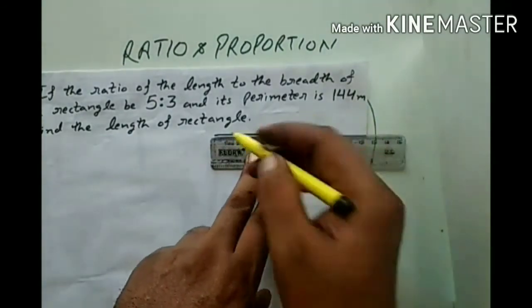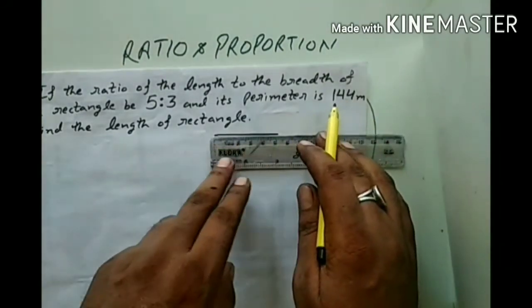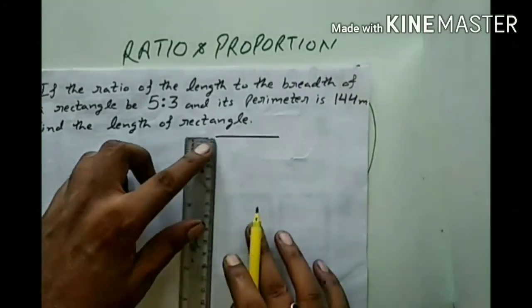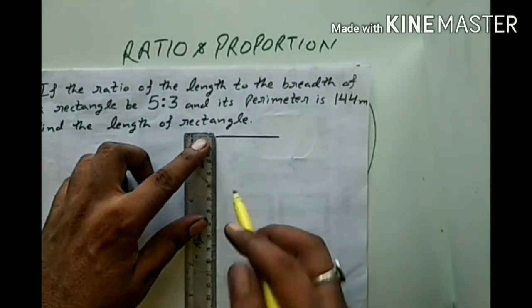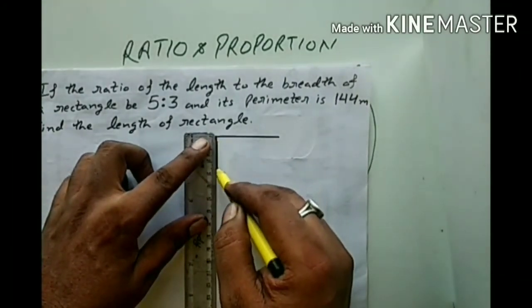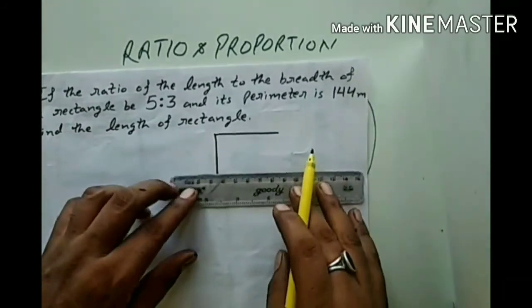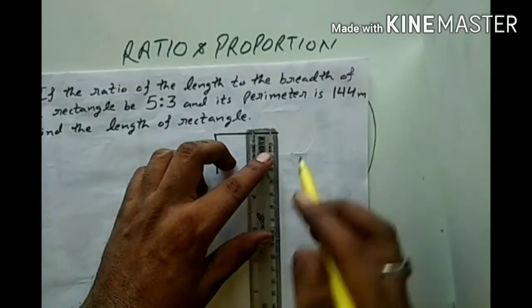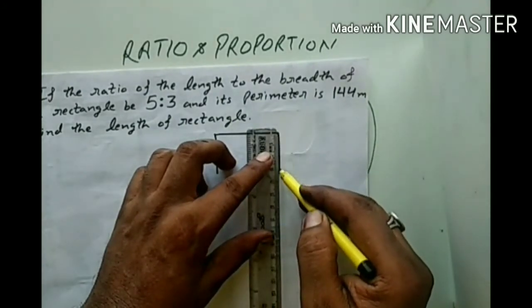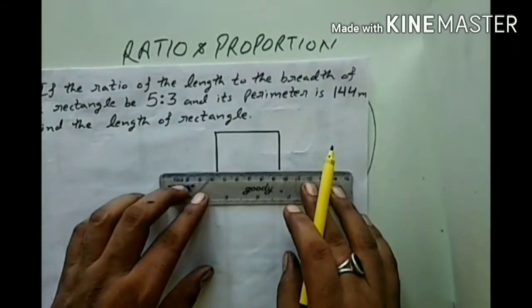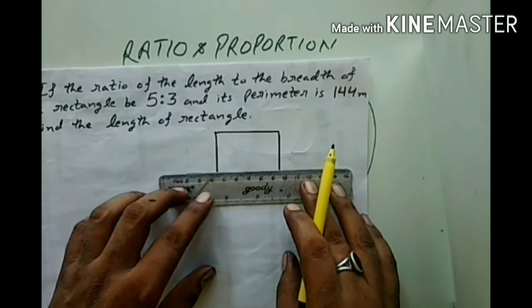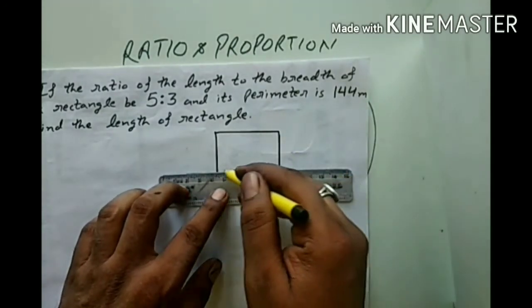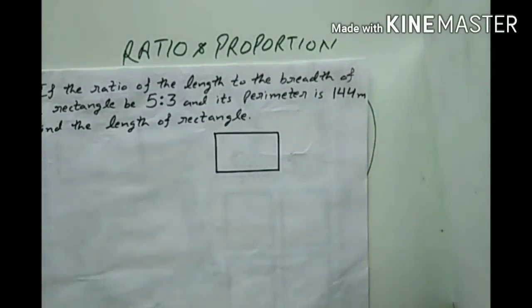As you see, I take the length as 5 and the breadth as 3, and now I will complete the rectangle. Now, this is the rectangle.